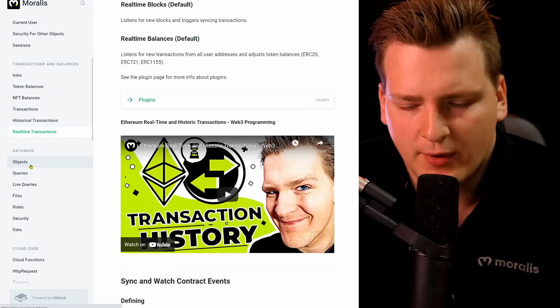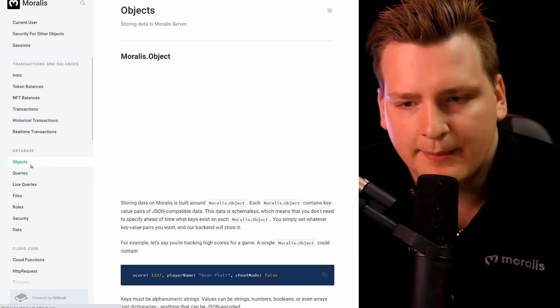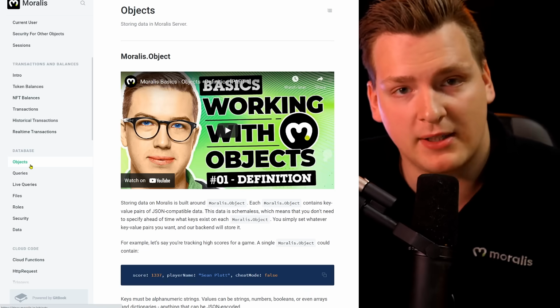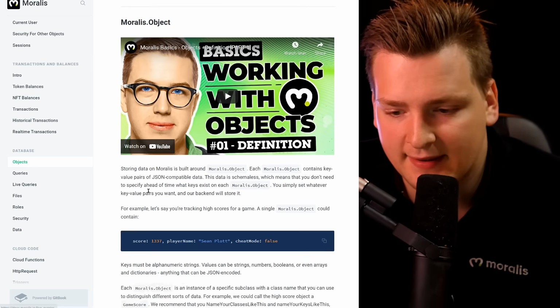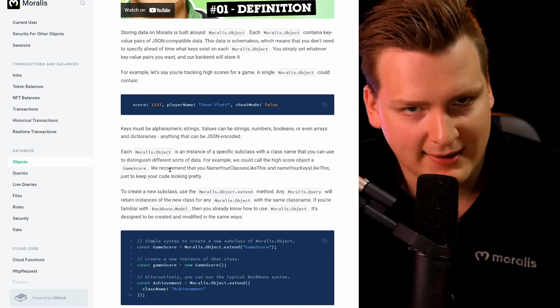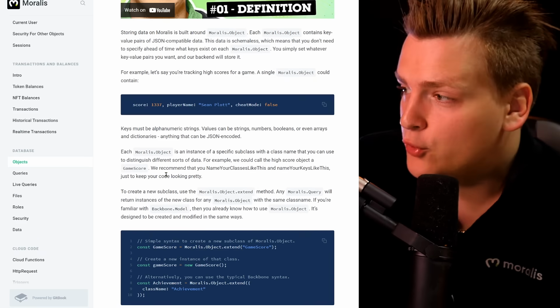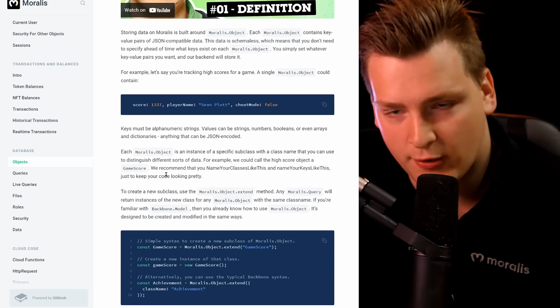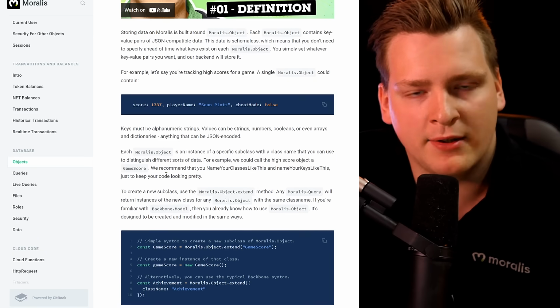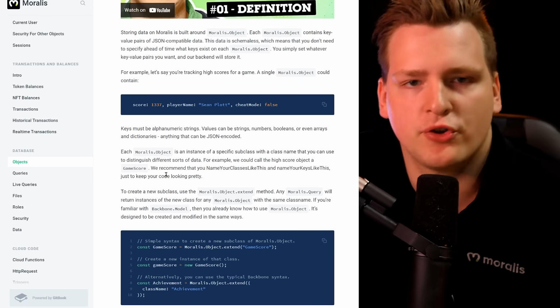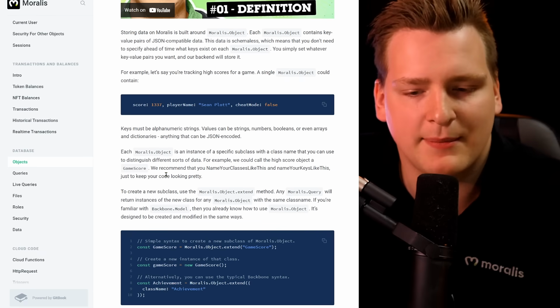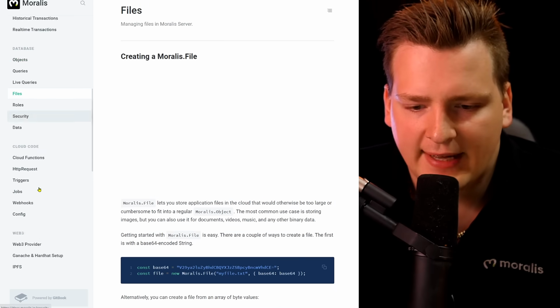You can store whatever you want in Moralis database, because Moralis comes with a built-in infinitely scalable database, and you can store off-chain data if you want. For example, when a user logs in with a crypto address, you can add email, you can add phone number, you can send push notifications to that user, you can send emails to that user, you can upload files.